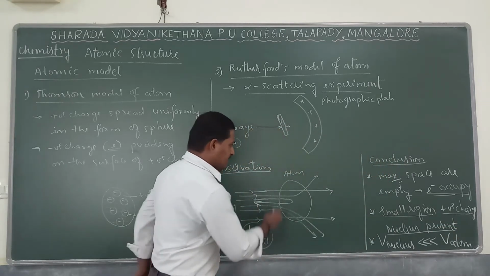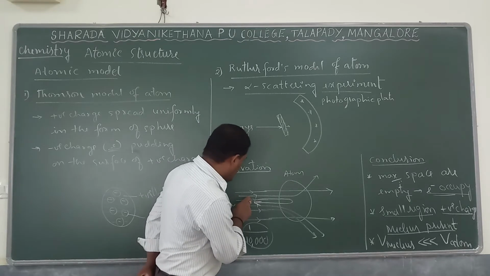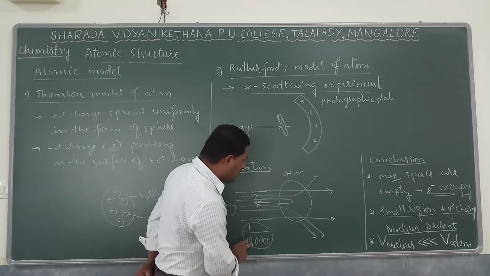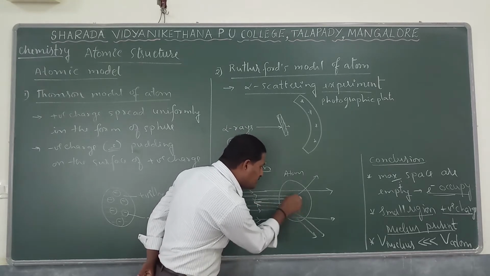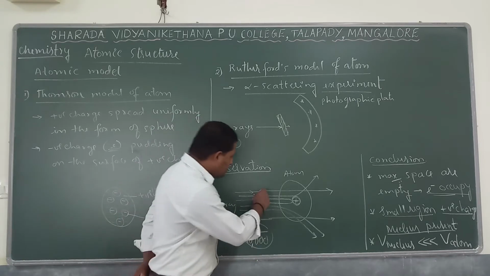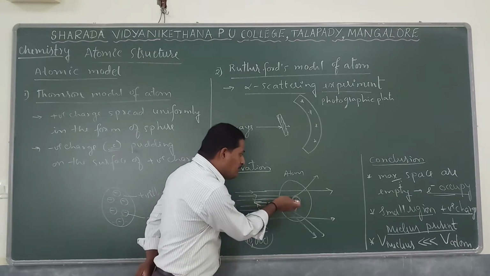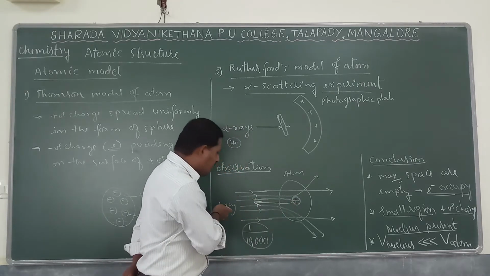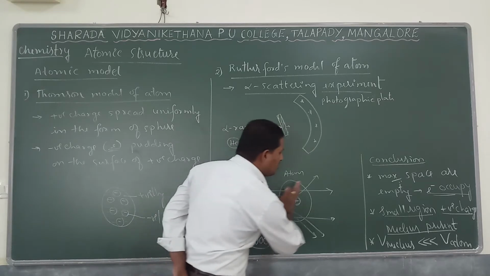And he says that small region is the nucleus. What is the observation given? He says that 1 out of 10,000 alpha particles rebound back. So that is a region where the nucleus is present. That is because of repulsion. The nucleus is positively charged, and alpha rays are also positively charged. So because of repulsion, they rebound back and do not pass through.